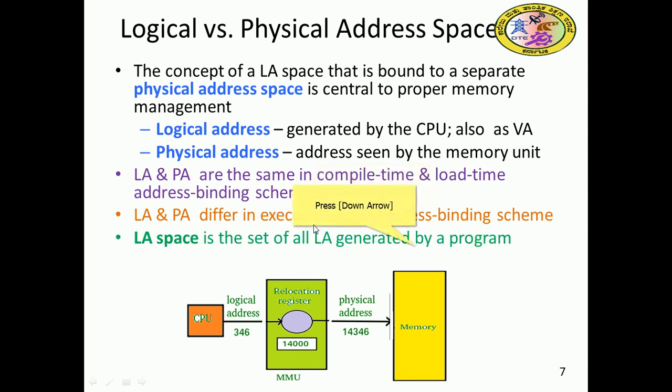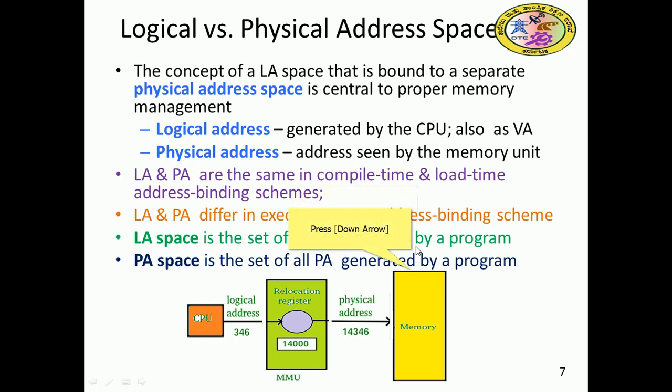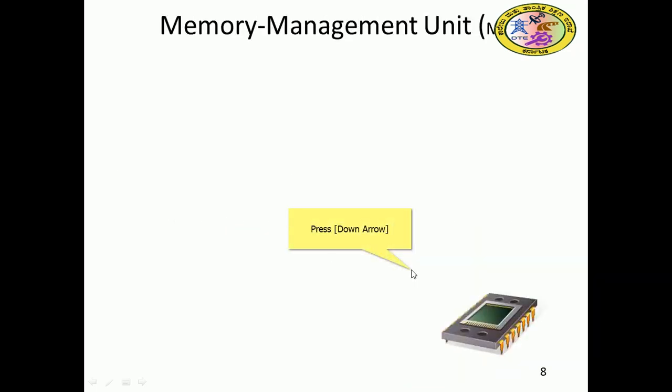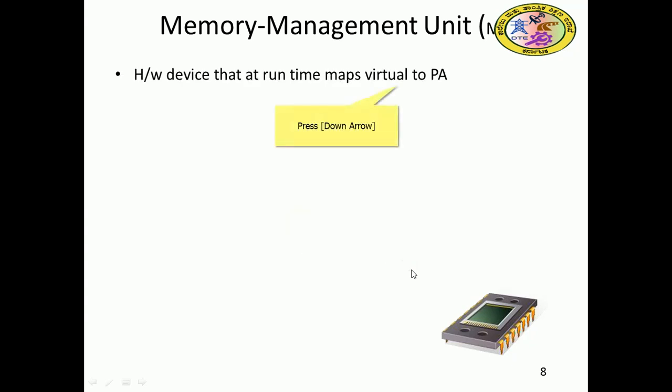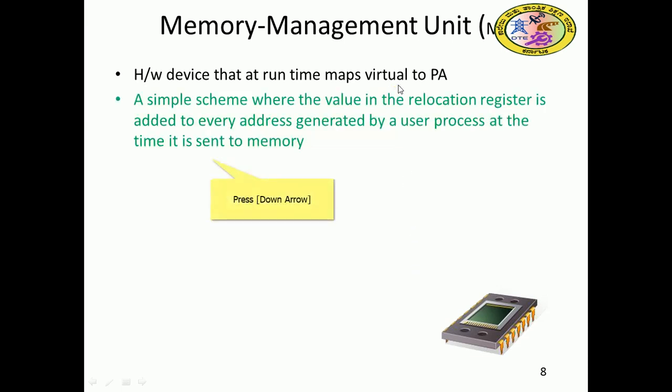The logical address space is the set of all logical addresses generated by the program. The physical address space is the set of all physical addresses generated by the program. The memory management unit is the hardware device that at run time maps virtual to physical addresses.